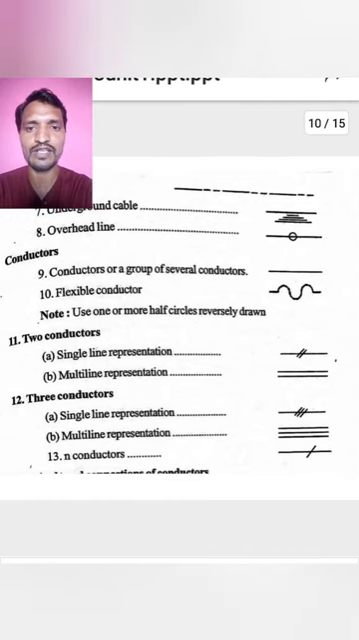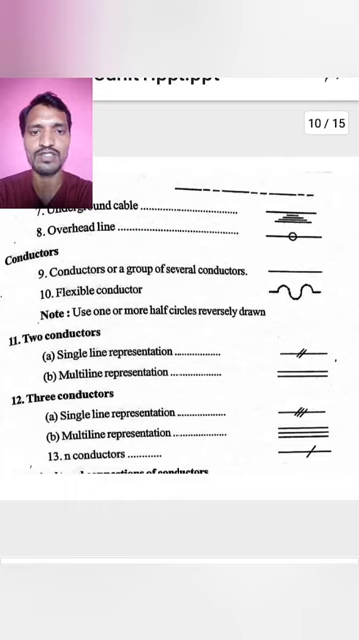For flexible conductors the symbol is like this. Here a note is given to use one or more half circles reversely drawn. One or more half circles reversely drawn. Don't confuse the AC symbol with the flexible conductor symbol. There is a lot of difference between AC and flexible conductors.